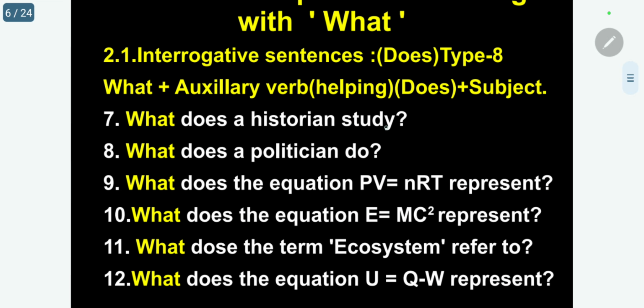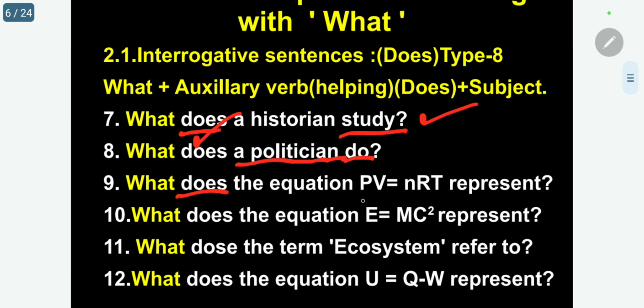What does a historian study? A historian is a singular noun, so we are using does. Study is the main verb, does is the auxiliary. Same, what does a politician do? Do is the main verb, does is the auxiliary.